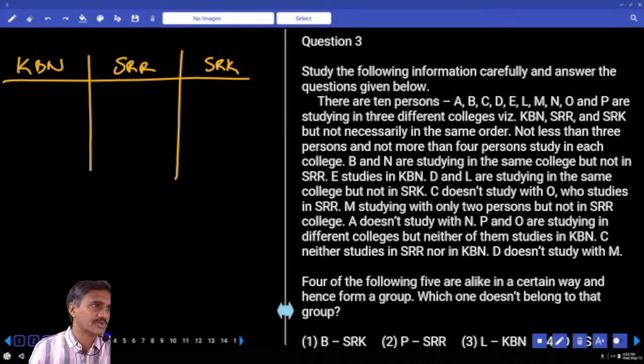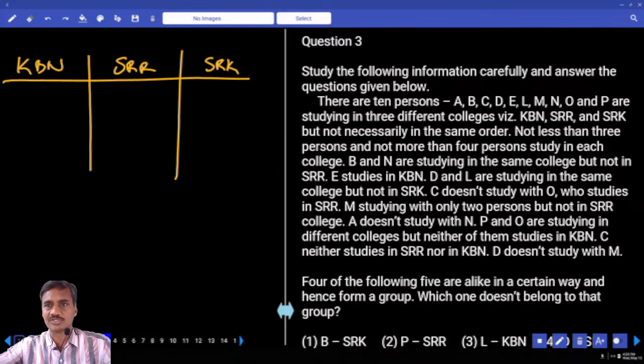So what is the only possibility? We have 3, 3 and 4. In one of the colleges there are 4 students, and in the rest of the 2 we have only 3 each, since not less than 3 and not more than 4.